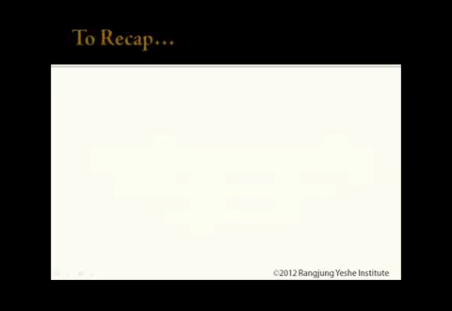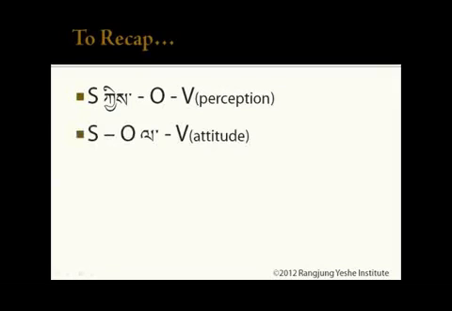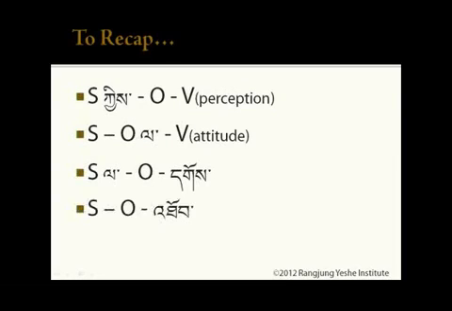These four different sentence structures are just some things to keep in mind as you continue to learn about verbs. To review, verbs of perception have a subject marked with an agentive particle and an object marked with no particle. Verbs of attitude have a subject marked with no particle and an object marked with the la particle. And the verb gupa, to need, has a subject with the la particle and an object with no particle. Finally, the verb topa, to obtain, has a subject and an object, neither of which are marked by particles.